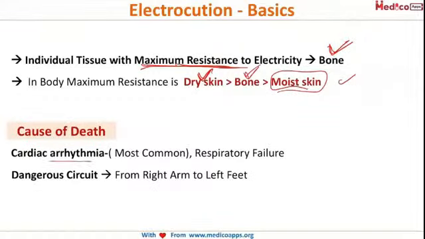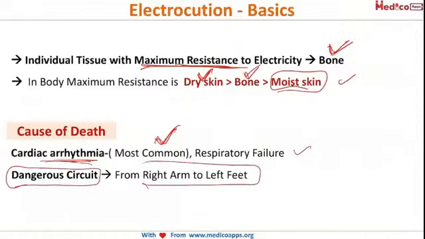Obviously, because there is variation in cellular voltages, it results in cardiac arrhythmia, which is the most common cause of death. Also, there is respiratory failure. Then, there is a dangerous circuit formation from right arm to left feet. This also results in death. The dangerous circuit is from right arm to left feet.